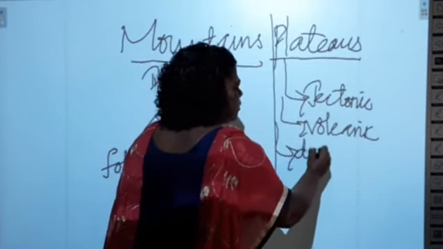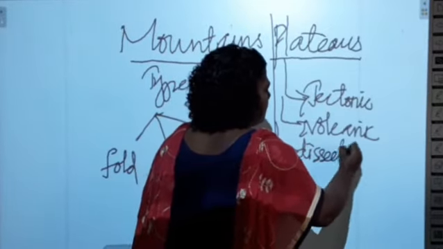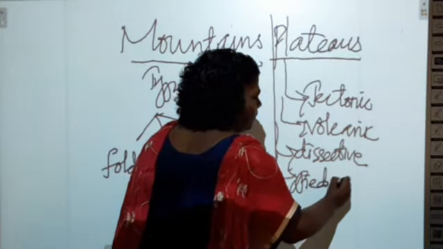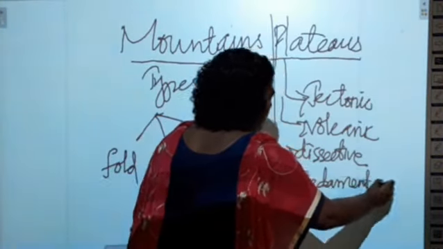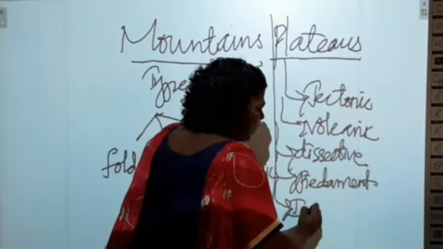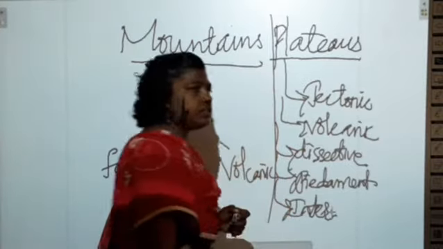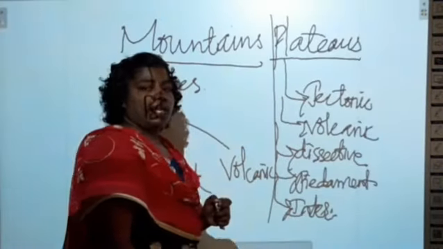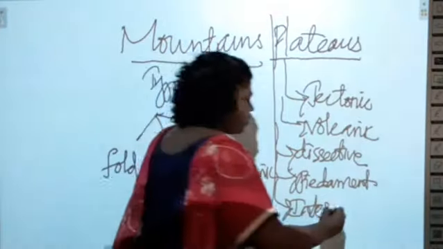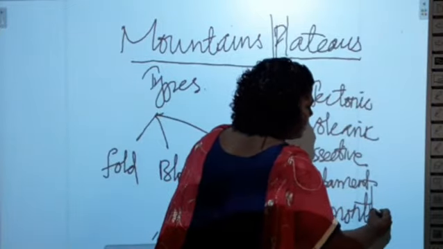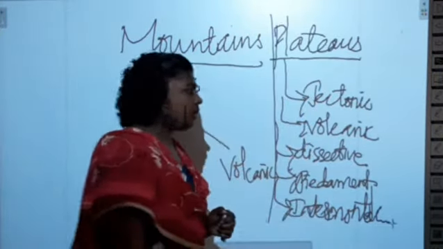Third one is dissective plateau. Fourth one is Spiderman plateau. And the last one is intermondate plateau. Okay, why do we call it intermondate plateaus? Because it is found between two mountains or two plains or two oceans. Okay, that's why we call it intermondate plateau. Okay, so now we are going to see what are the uses of mountains.